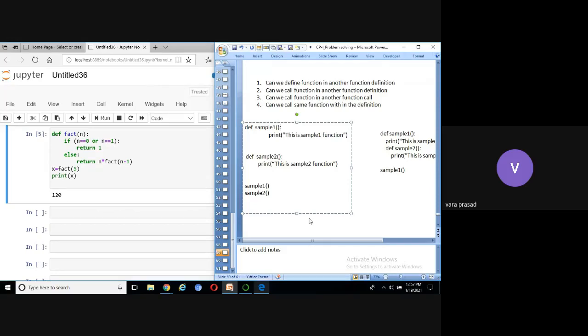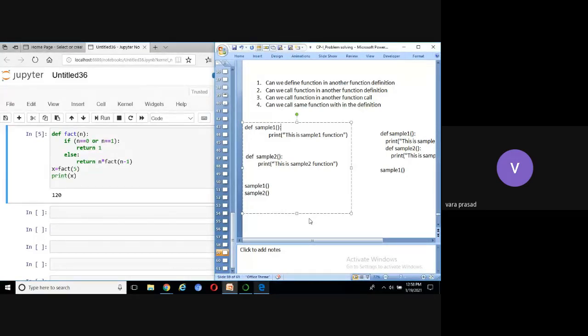Now I can summarize the functions. What is a function? A self-contained block that performs some task and returns some value. There are 2 types of functions: system-defined functions and user-defined functions. System-defined functions are defined by the system, called by the user. User-defined functions are defined by the user, called by the user.